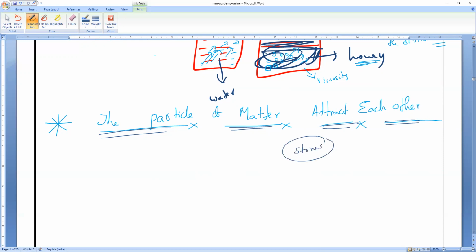Have you ever thought, why can't we break the stone like a crunchy biscuit, like your favorite biscuit or a chocolate? Why can't we break it like a Kit Kat chocolate or Munch chocolate? Have you ever thought why stones cannot be crunchy like biscuits? Anybody?